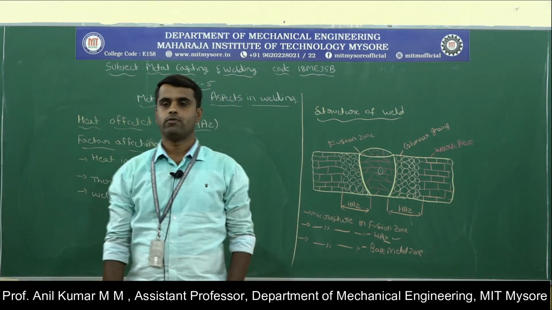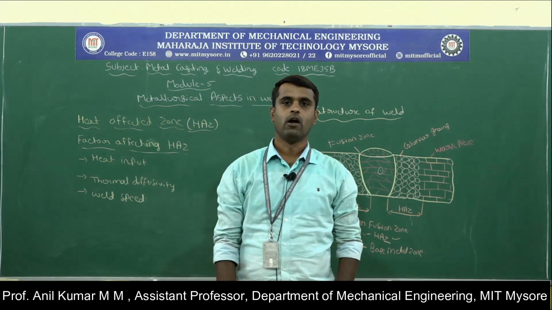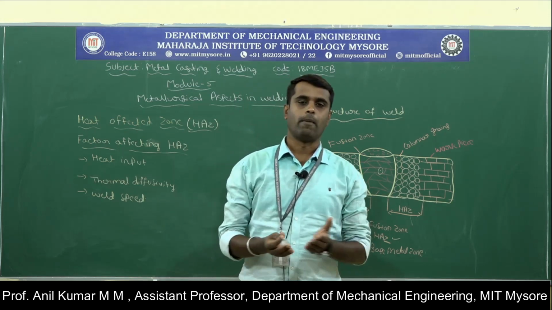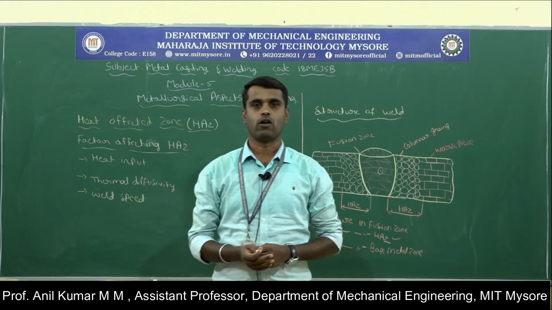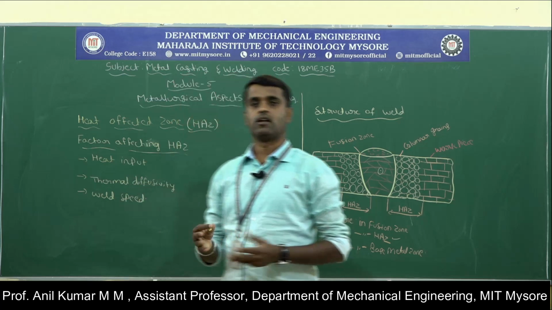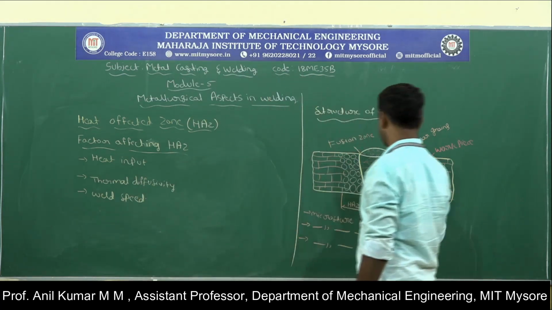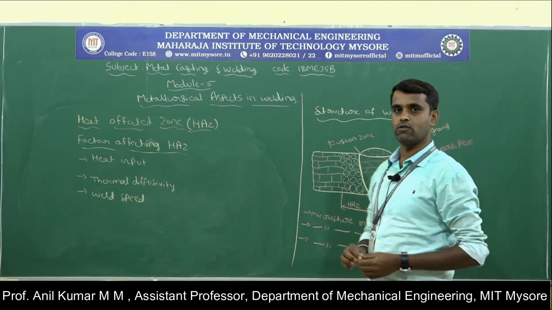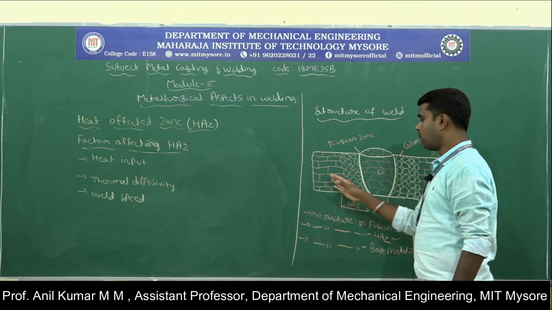Next we will move on to the heat affected zone. We already have discussed the heat affected zone. During the welding process, a large amount of heat is involved, and we are melting the edges of the two metal pieces, and upon cooling we will get a strong solid joint. When a large amount of heat interacts with the workpiece material, the temperature changes from one region to another. At that time, three distinct regions will be formed: the fusion zone, the heat affected zone, and the base metal zone.